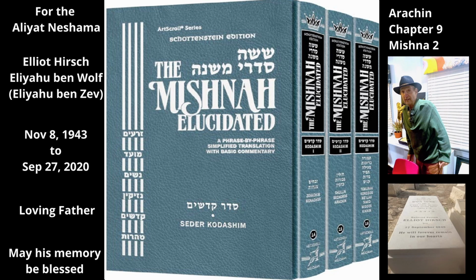The Mishnah considers the reverse case. If the original owner sold the field to the first buyer for 200 dinars, and the first buyer then sold it to a second buyer for a maneh, 100 dinars, the owner calculates the redemption price only according to the lower price that the last buyer paid, 100 dinars, not according to the higher price that the first buyer paid, 200 dinars. For it says in the verse quoted above, and he, the owner, shall calculate the years of the sale to the man, meaning to the man who is now in the field, i.e. the second buyer. We learn from here that if the second buyer's price is lower than the first buyer's, the owner calculates the redemption price based on the second buyer's price.